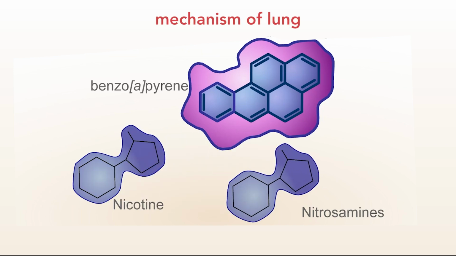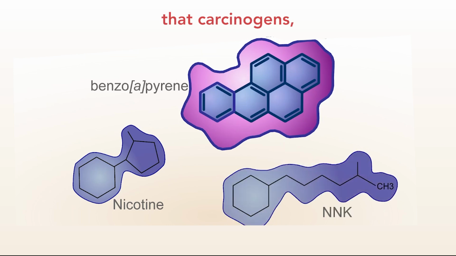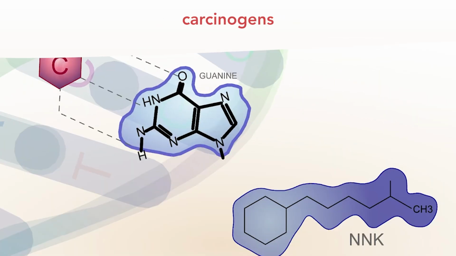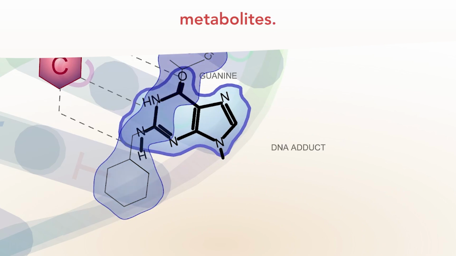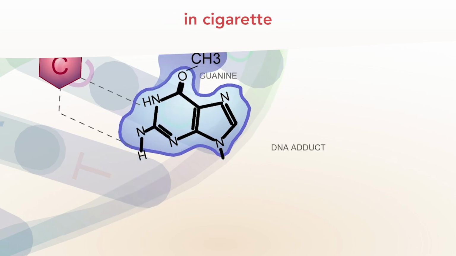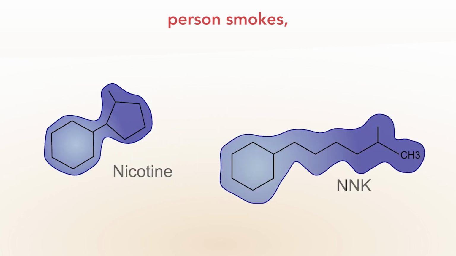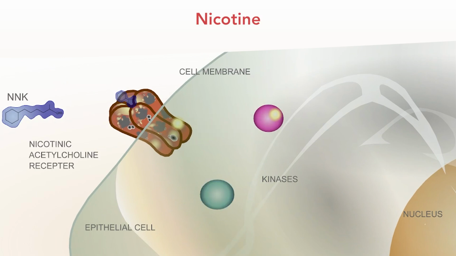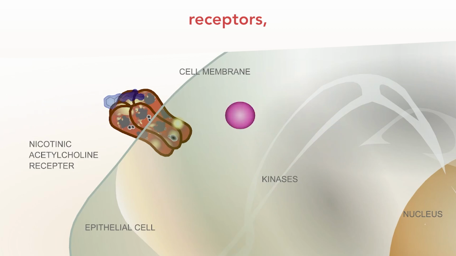The classic mechanism of lung carcinogenesis is based on the fact that carcinogens, when they are activated, end up causing DNA adducts and DNA damage. Many of the nitrosamines that are carcinogens are actually nicotine metabolites, but nonetheless, they are present in cigarette smoke. So when a person smokes, there is exposure of epithelial cells to nicotine and nitrosamines. Nicotine and nitrosamines bind to nicotinic acetylcholine receptors, which have recently been described on epithelial cells, which then transduce a signal to intracellular kinases that have profound cellular effects.